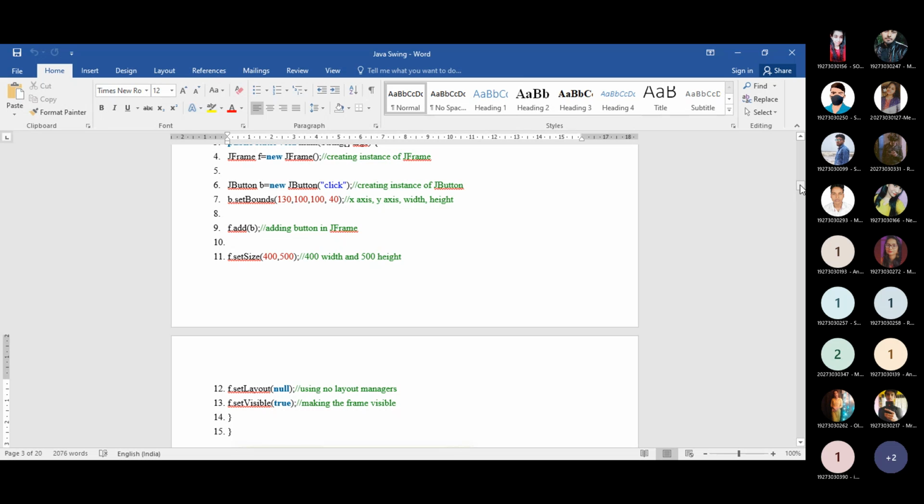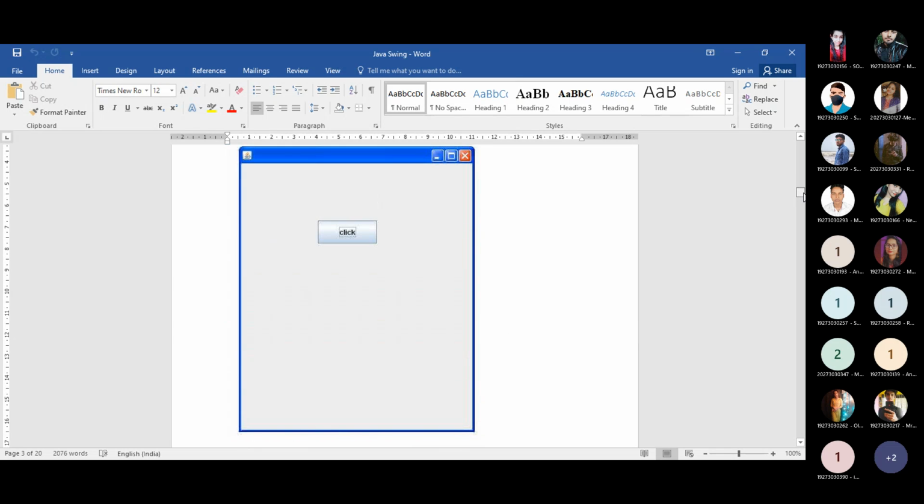Because in a particular program, you don't provide just a single button. At least there may be two text boxes, there may be a label, if you want to create this sort of GUI, this sort of graphical user interface. And it's a common question for all interviewers: can you provide me a calculator? Can you provide me the calculator by using any Java program?